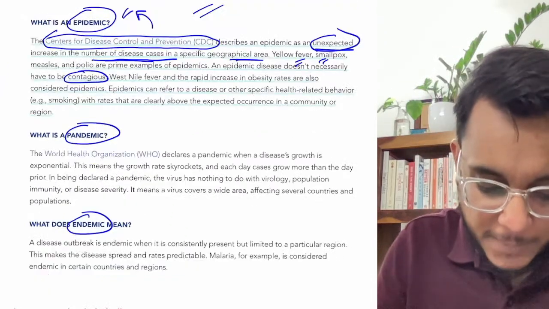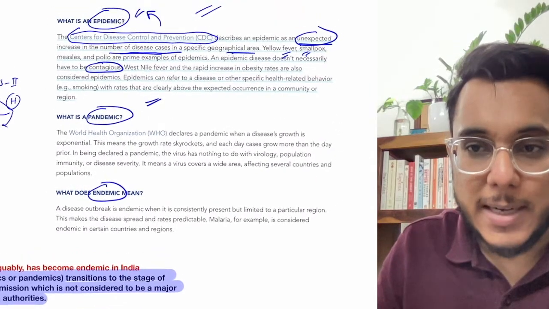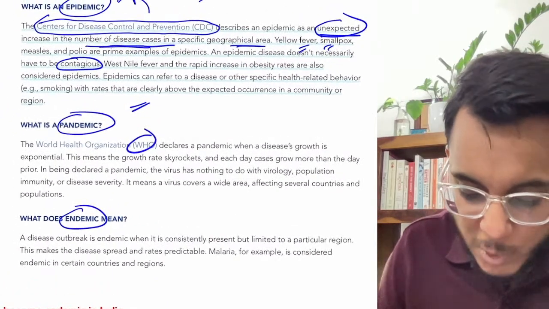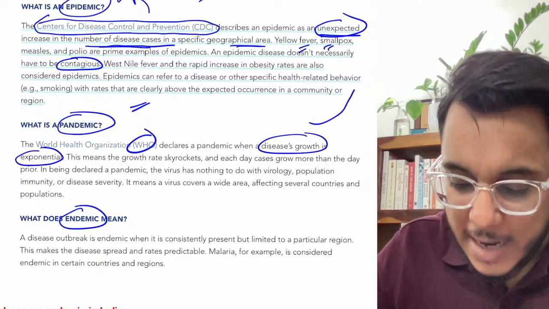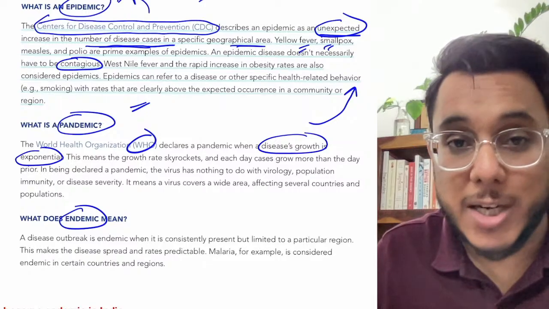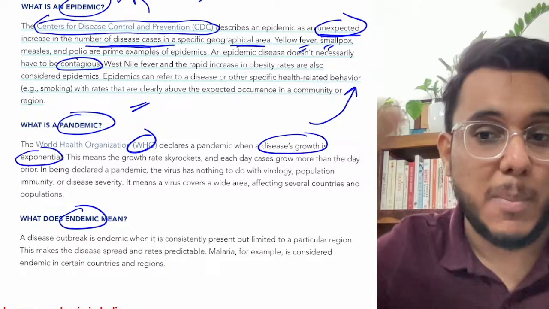Then the next is a pandemic. So guys, what is a pandemic? The pandemic has been explained by the WHO. So WHO declares a pandemic when the disease growth is exponential. Exponential means a very high growth rate. Now COVID-19 became a pandemic because an exponential growth rate was there. Every next day, the number of cases was higher than on the preceding days.